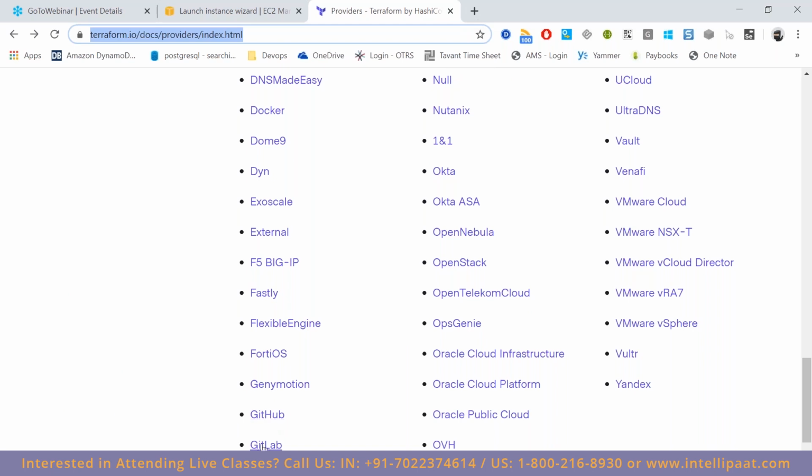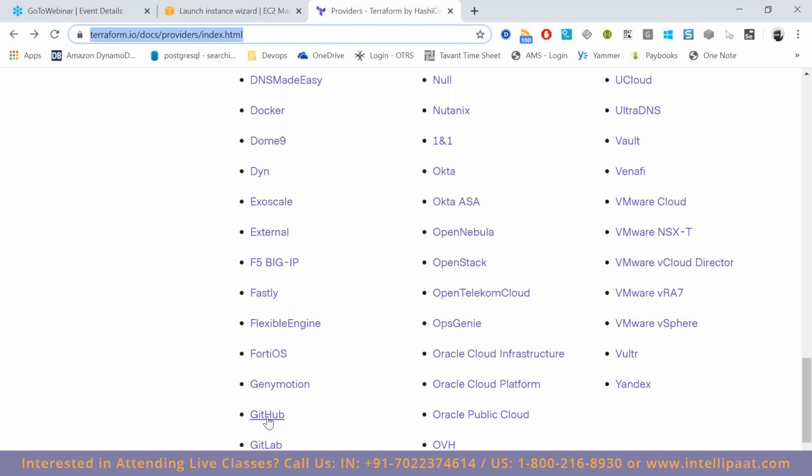GitHub, GitLab. So whatever we have seen here. For example, let's consider a use case where I wanted to create a user in GitHub. Now what we do, we manually log into GitHub and then we create a user, and whatever permission we wanted to assign to the user, we will be able to do it.